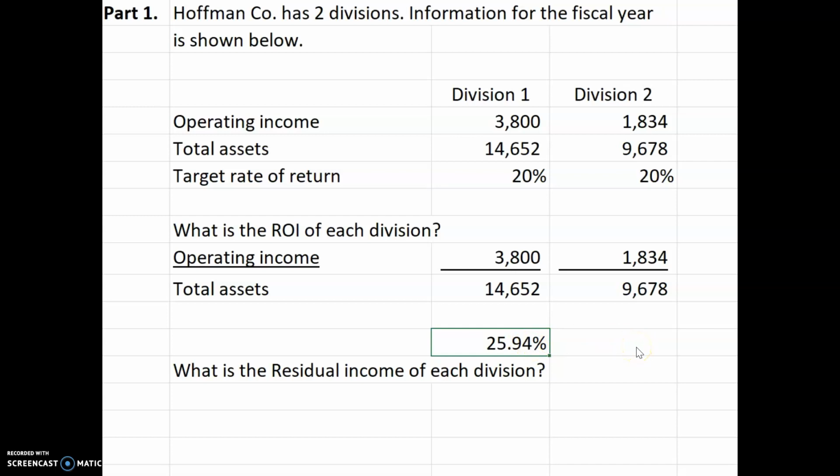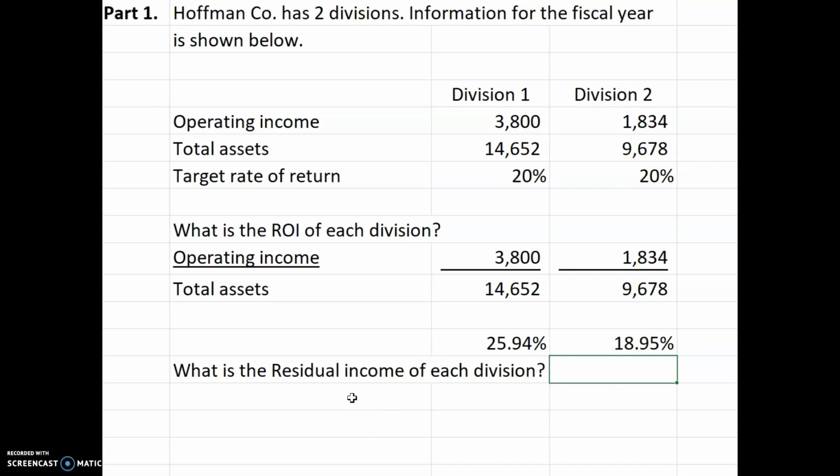We do the same thing for Division 2, divide the operating income by the total assets. That comes to 18.95. So we can see Division 1, they're exceeding the 20%. Division 2, that manager's wanting to get to the 20%.